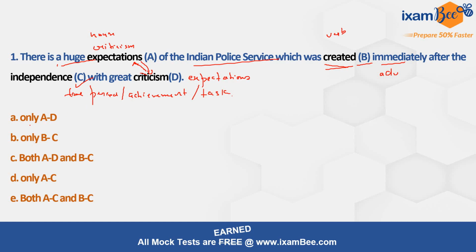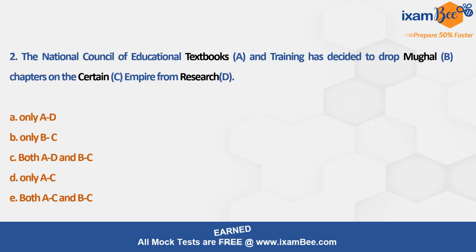So can we see? Yeah, only A and D. So our correct option would be only A. That is, we are going to swap the words A and D with each other, right? Okay. So let's move to the next question now. So here's the next question.